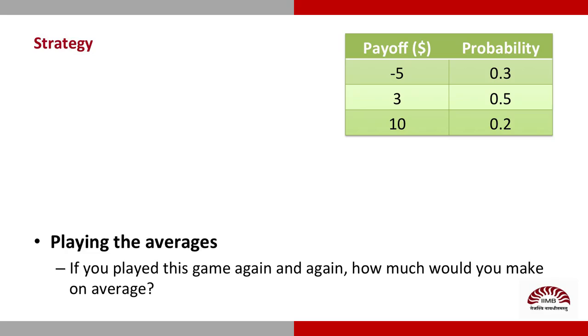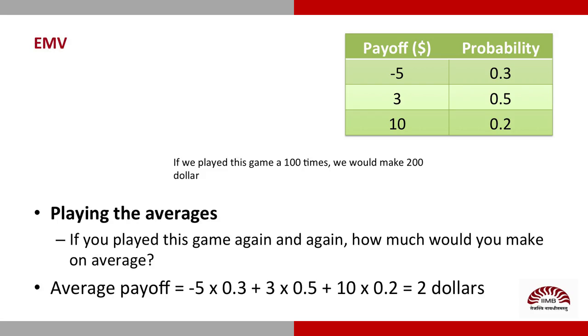There are several strategies in decision making. What we shall take up is called playing the averages. Suppose we are playing a game of chance that has multiple payoffs of -$5, +$3 and $10. And let the chances of winning these payoffs be 30%, 50% and 20%. If we play this game repeatedly, then the average payoff will be the sum of the probability of each outcome times its payoff value. That comes to $2 per play.